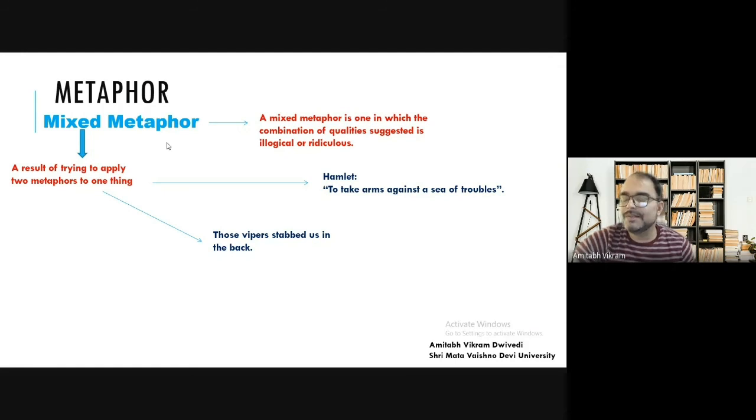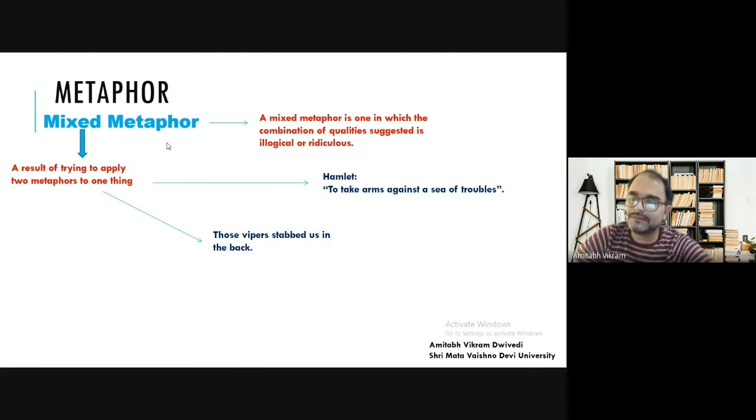In Hamlet we have a mixed metaphor, the example of to take arms. Arms means weapons, like guns and all other sorts. To take arms against a sea of troubles. Again, two different types of things: take arms against a sea of troubles. So a mixed metaphor, and the result is quite ridiculous and illogical.